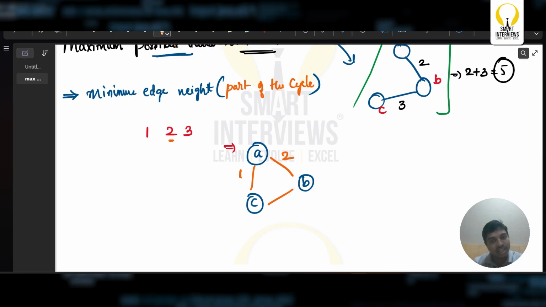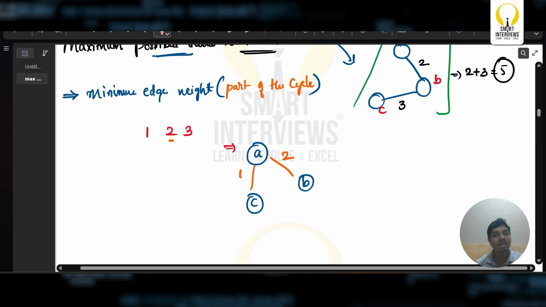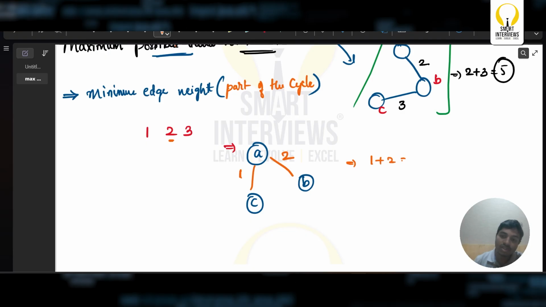So if I take two, is that forming a cycle? Let us say this is two. If I take this two, is it forming a cycle? No. As it is not forming a cycle, I'm going to simply take two. And later, if I go with three, is this now forming a cycle? Yes, now it is forming a cycle. Now I do not consider this three. I guess this is clear for everyone. So output for this is going to be 1 plus 2, which equals 3 for this particular example.